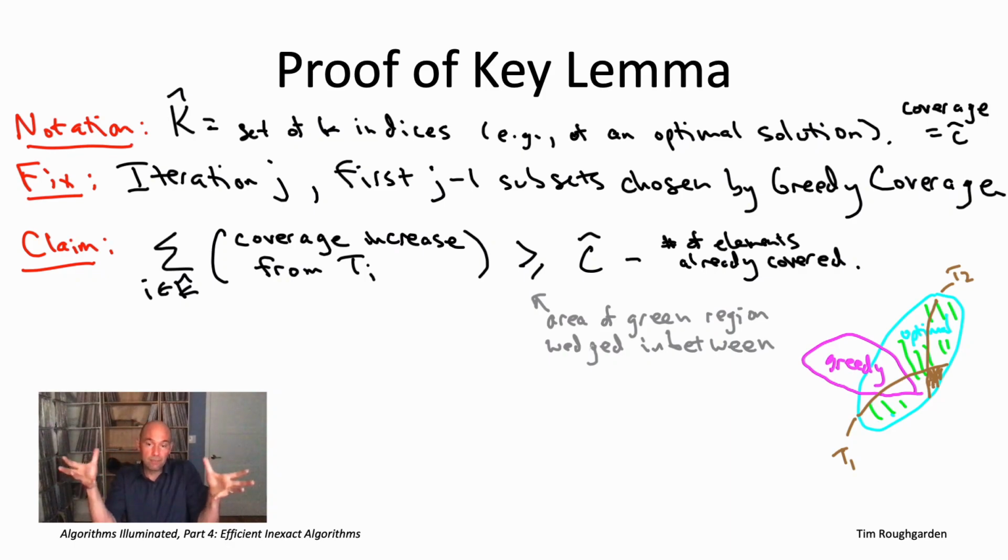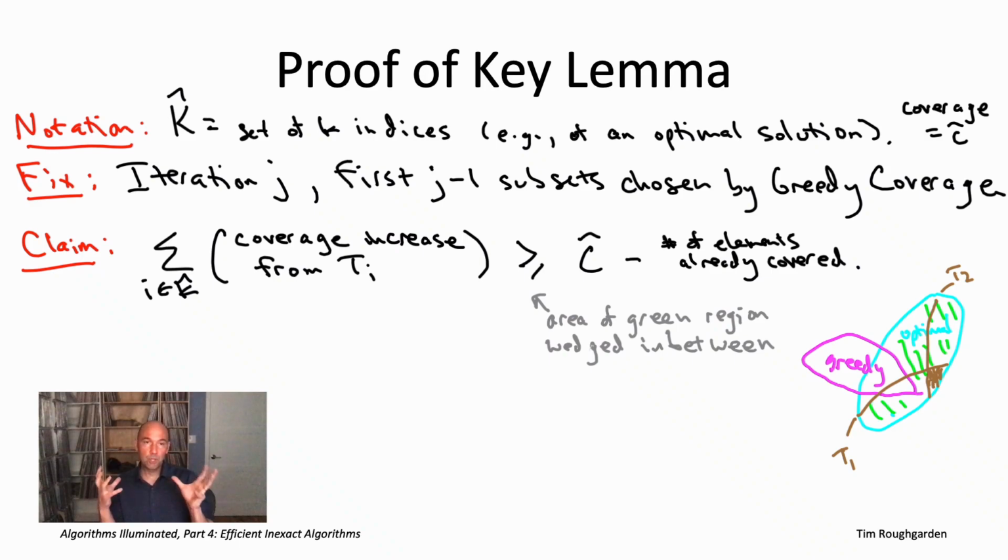Well, we know those 10 subsets, they cover the blue circle, right? They cover whatever the optimal solution covers. And so the increase in coverage, when you add them to the 6 greedy sets, is just going to be whatever's in the green region. You're going to cover exactly the elements covered by the reference solution that are not yet covered by the greedy algorithm. So that would be exactly the green region.